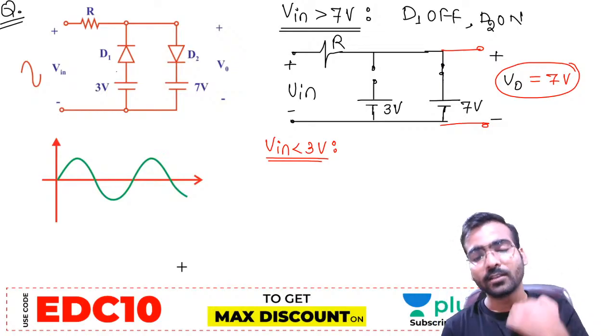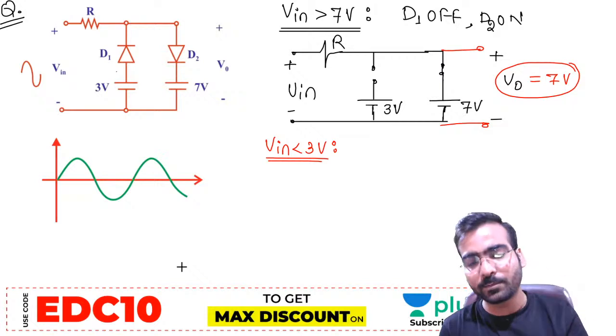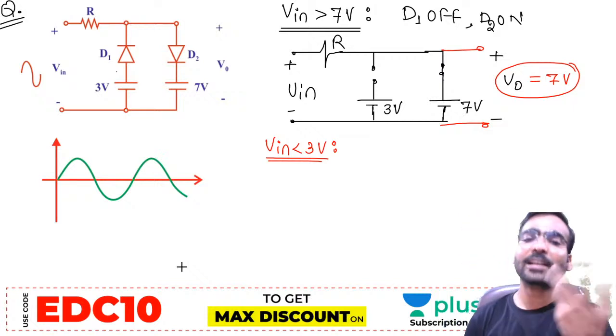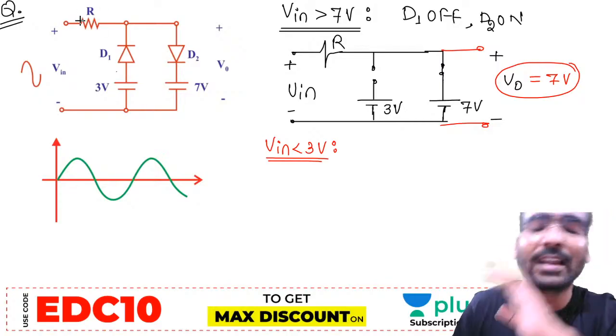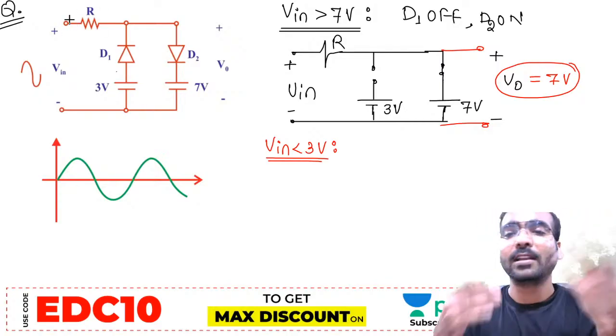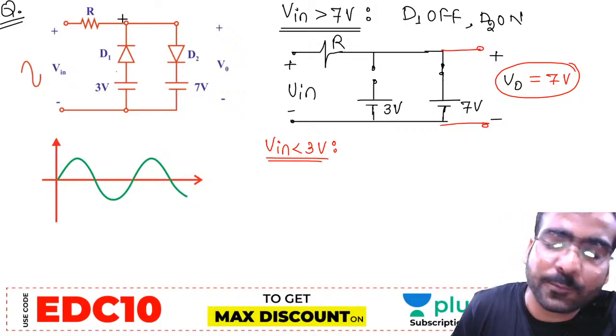2, 1, 0, minus 1, minus 2, minus 3, minus 5. Suppose minus 5 is Vn. Sir, R is having some voltage drop. Okay, let us take that some voltage drop is there, but don't think too much about this resistance. Suppose minus 4 is coming here.